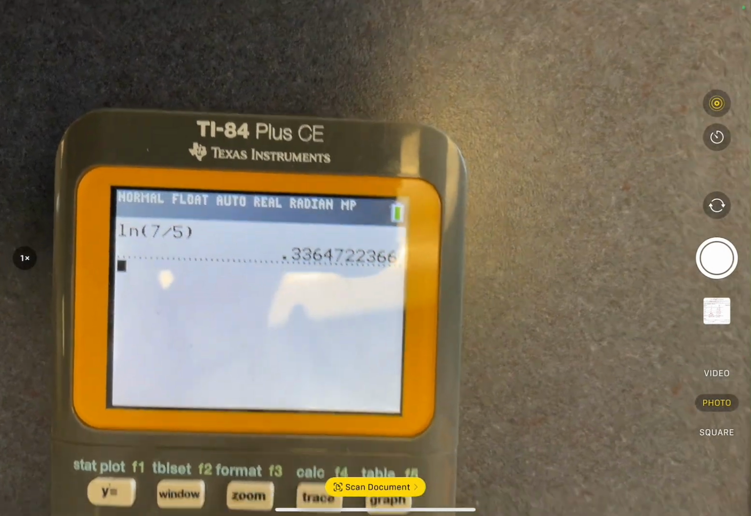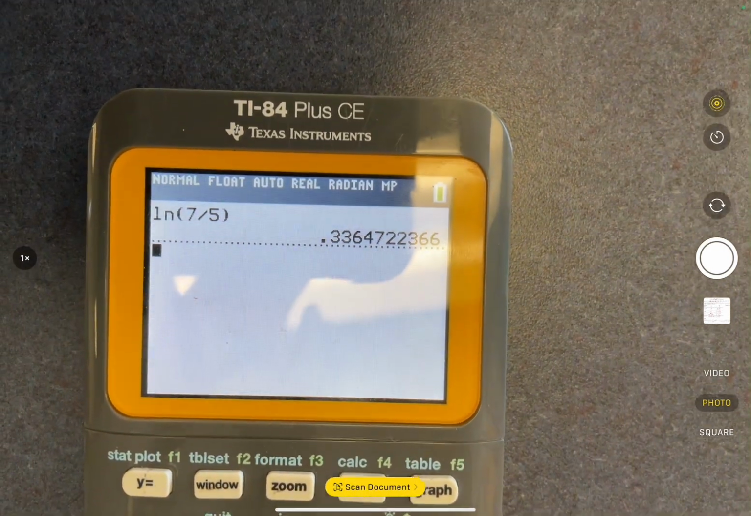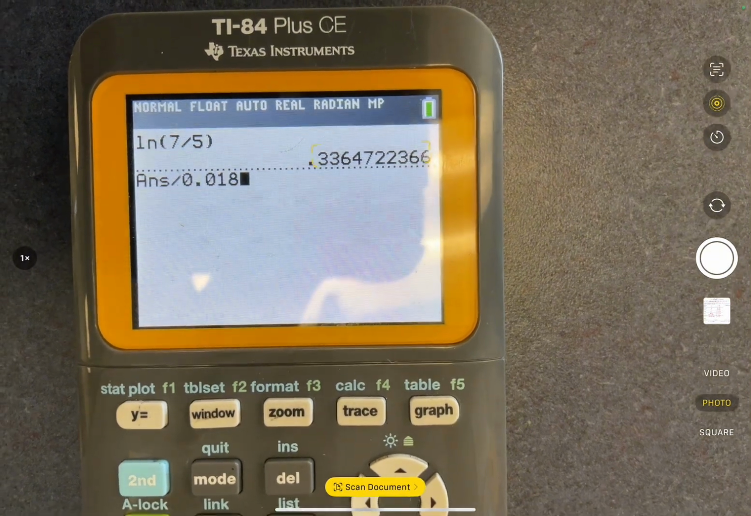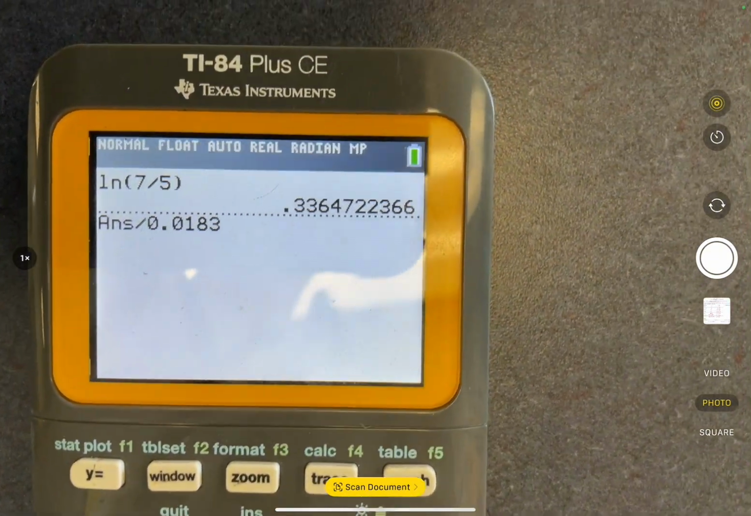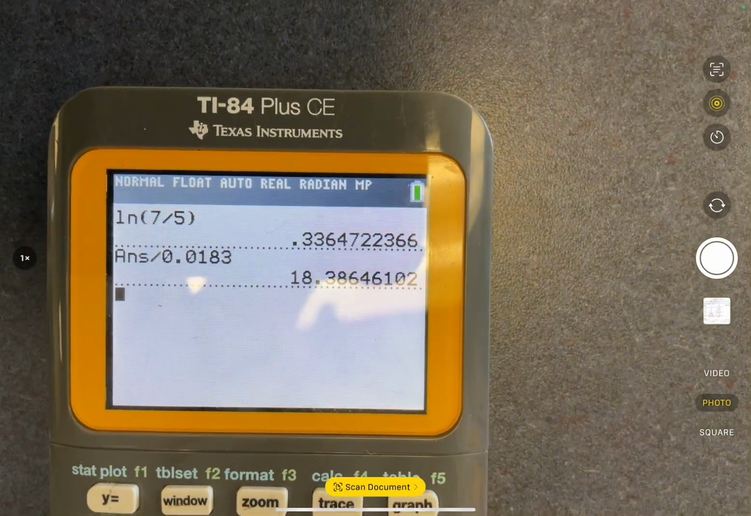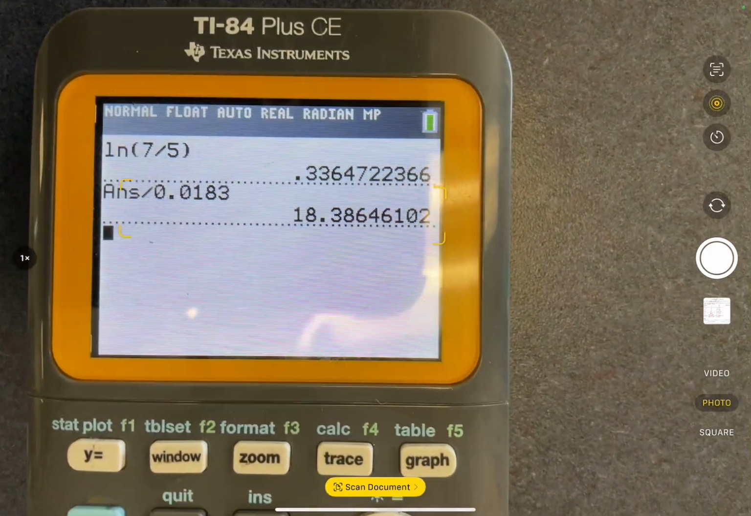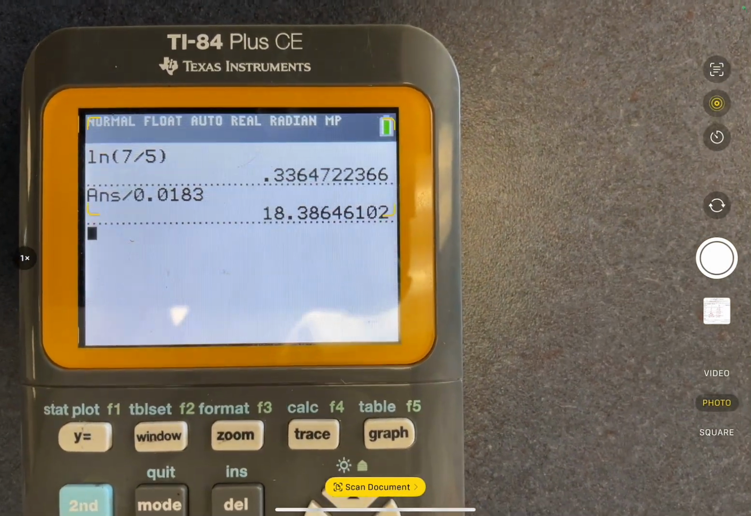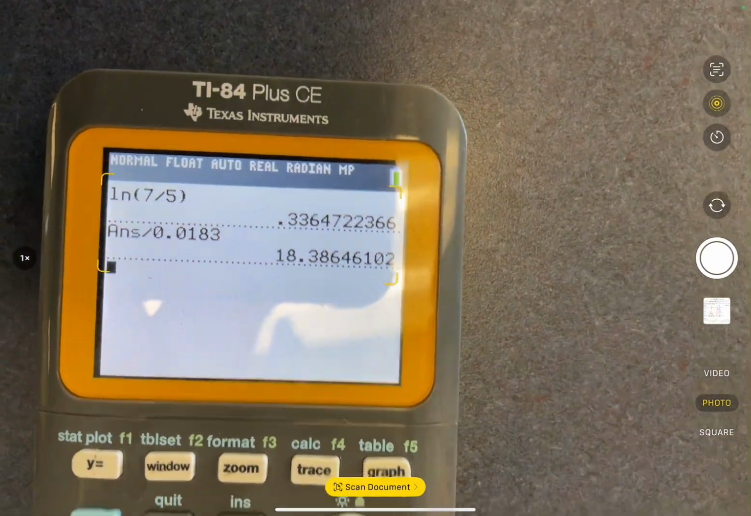You're going to get this massive number. Or not massive, I guess this is really small. But there's a lot of numbers in it, that's what I meant. And you're going to divide this by 0.0183. And if you did this right, you should get the following. 18.386. Give me a thumbs up if you see 18.386 in your calculator. That means you did it correctly. Okay, so that is the solution.